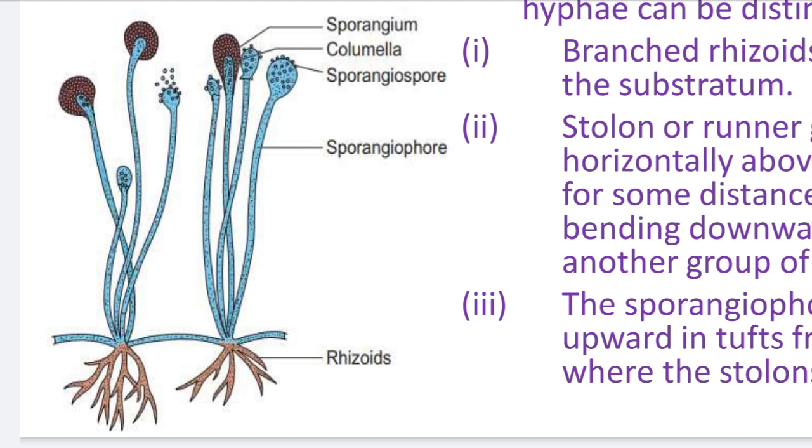What is their function? They can absorb moisture as well as food material from the substratum. Suppose this mycelium grows on bread. At that time the rhizoids go into the bread and absorb the moisture as well as the food material in the form of carbon from that organic material, so that they can grow as a saprophyte.